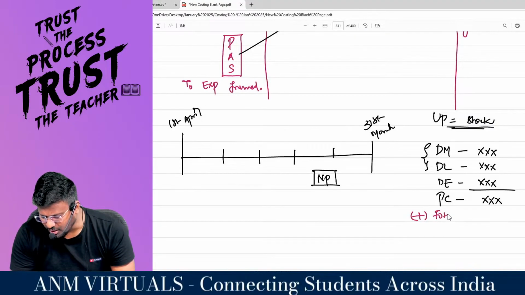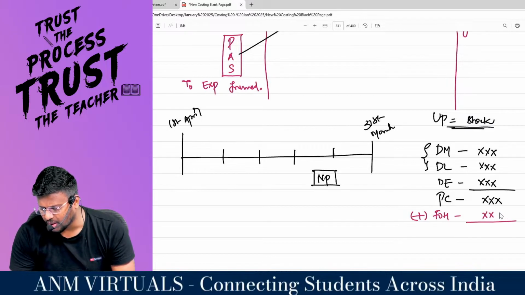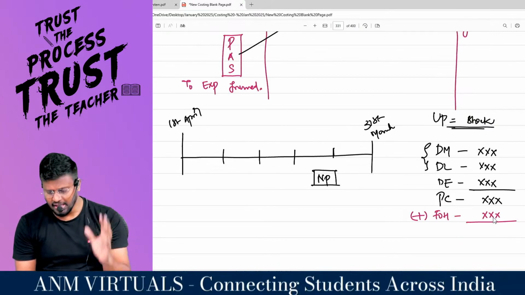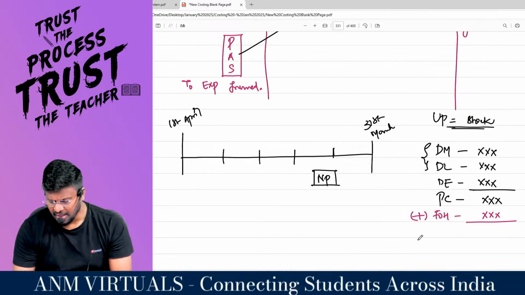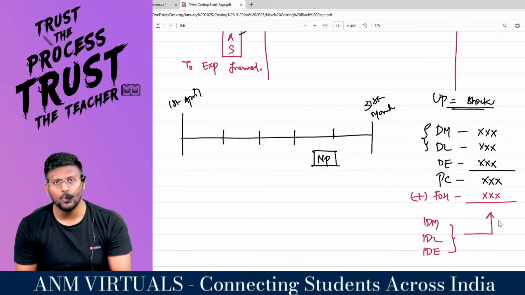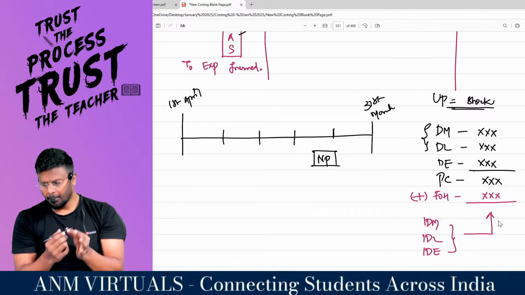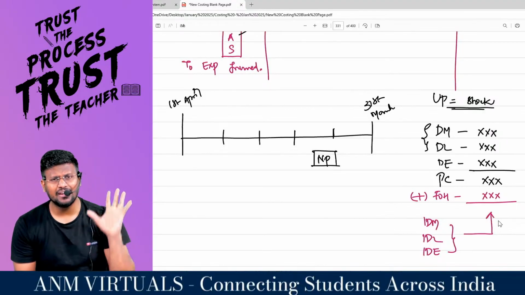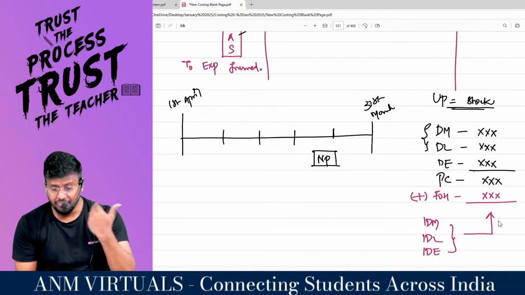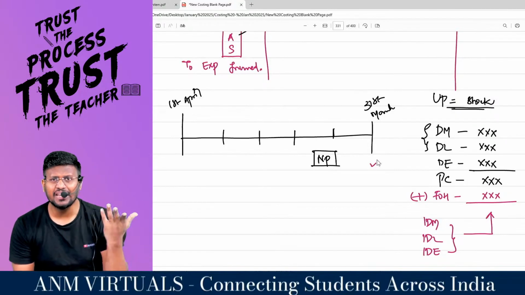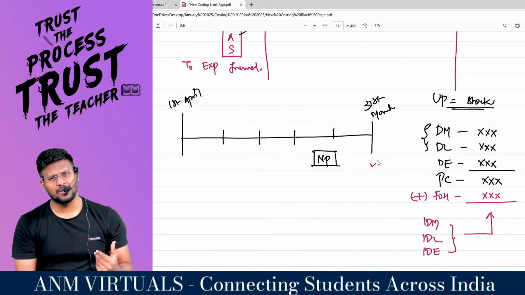Add factory overhead. I have to add the factory overhead. Here the problem starts. Factory overhead means indirect material plus indirect labor plus indirect expenses. This has to be unitized to this product, the pen. But I don't know how much is the indirect material, indirect labor and indirect expense in total or in actual. That I will know only on 31st of March. But till then, I can't wait, my dear lovable students.